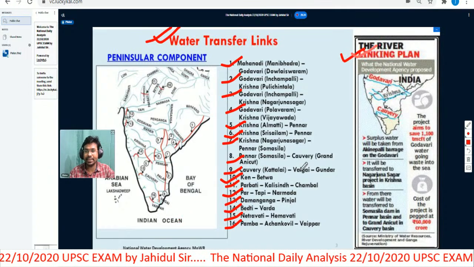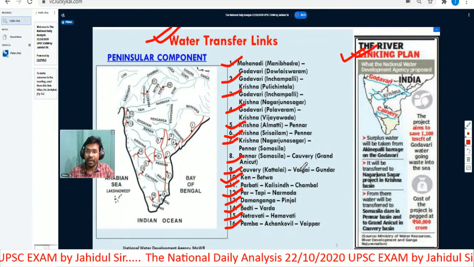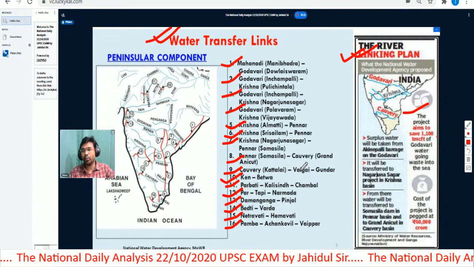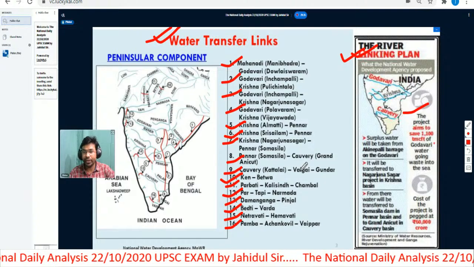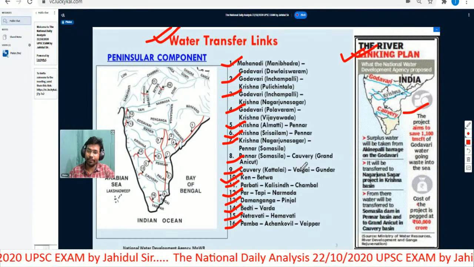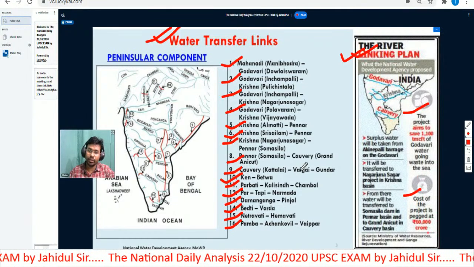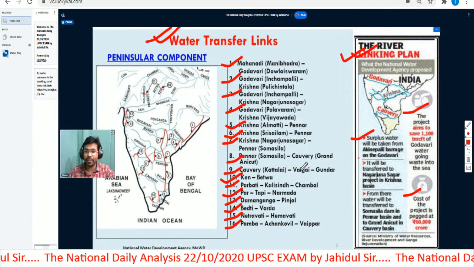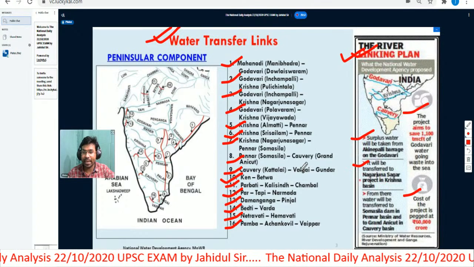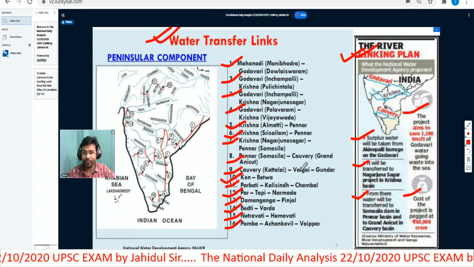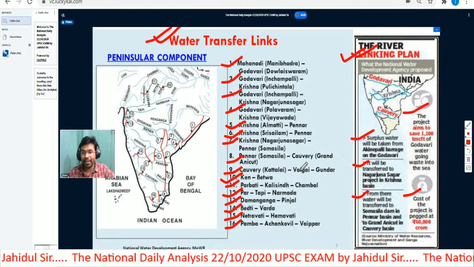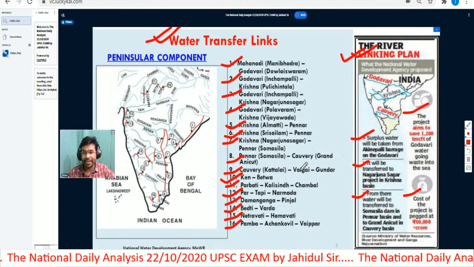Okay, so I had already discussed the importance of the Godavari-Kaveri river interlinking project. What is the aim? The aim is to save 1100 TMC feet of Godavari water going waste into the sea. The cost of the project is around 60,000 crore rupees. Surplus water will be taken from the Akinepalli barrage on the Godavari and transferred to the Nagarjuna Sagar project in the Krishna basin. From there, water will be transferred to Somasila Dam in the Pennar basin and Grand Anicut in the Kaveri basin.